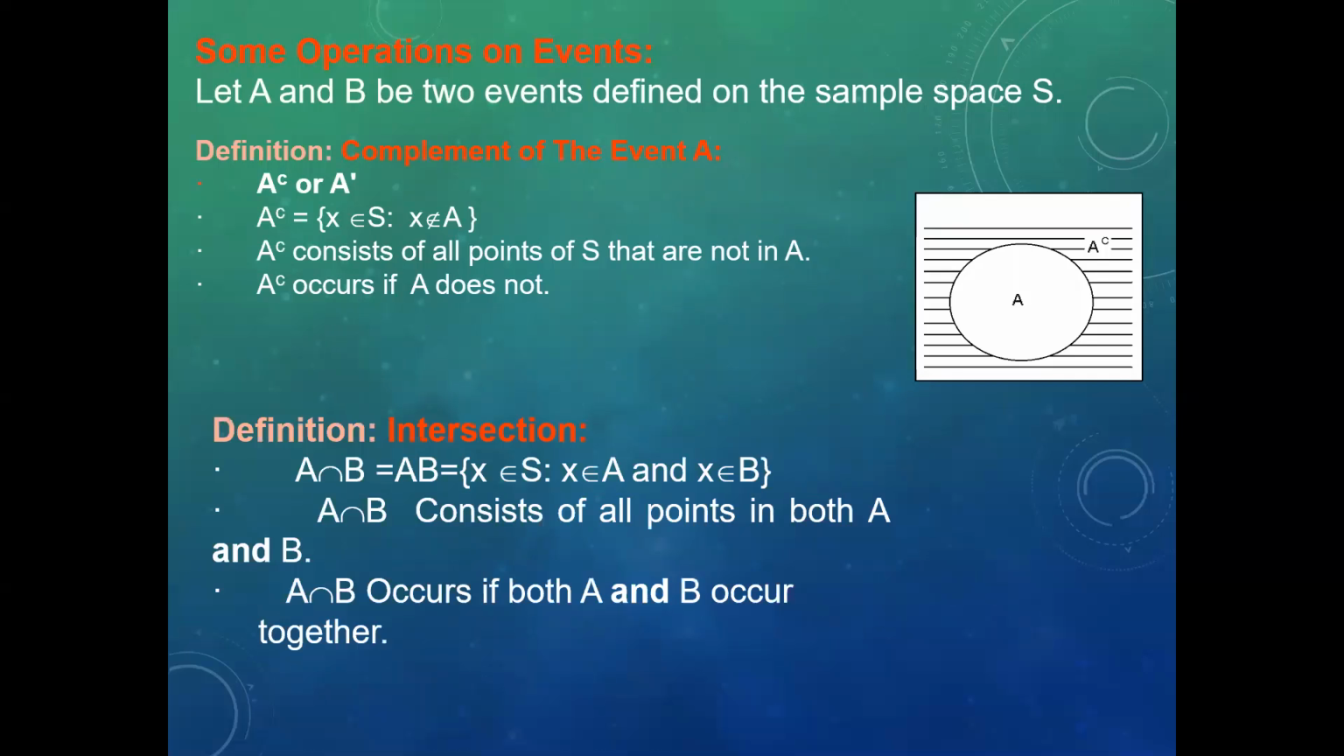Definition. Intersection. A intersection B, written AB, is equal to {x belongs to S such that x belongs to A and x belongs to B}. A intersection B consists of all points in both A and B. A intersection B occurs if both A and B occur together.